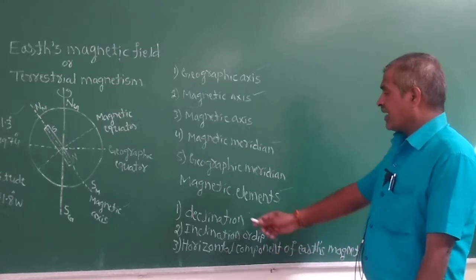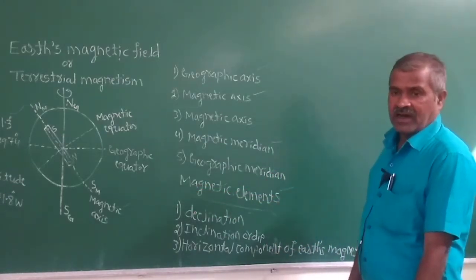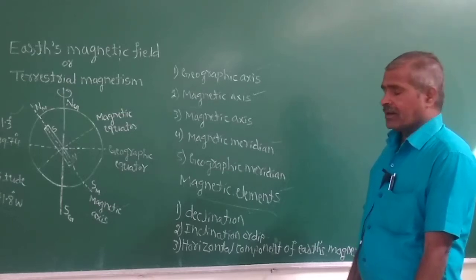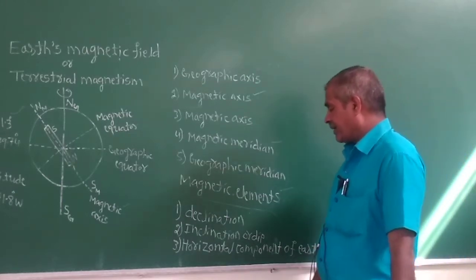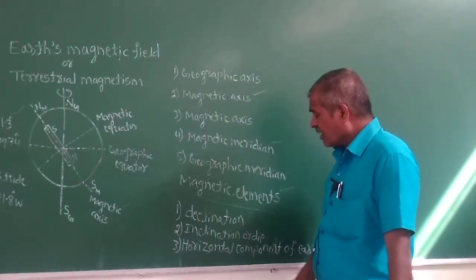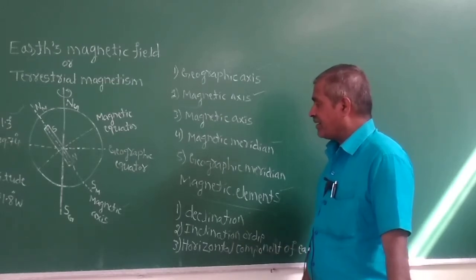So the magnetic elements are the quantities which can describe the magnitude and direction of the Earth's magnetic field. Clear? The first one is the declination.